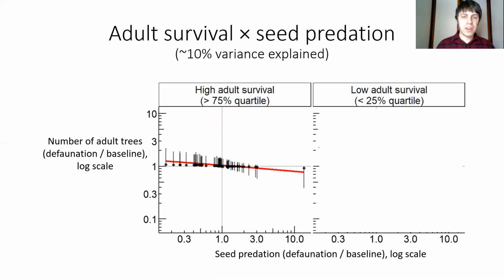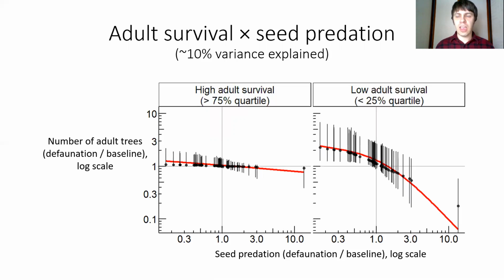That is, defaunation did not really affect these long-lived, high adult survival species. But if we look at species with low adult survival, they were much more influenced by what was happening at the seed stage, with really strong effects driven by changes in seed predation, really benefiting when seed predation decreased, really hurting when seed predation increased.